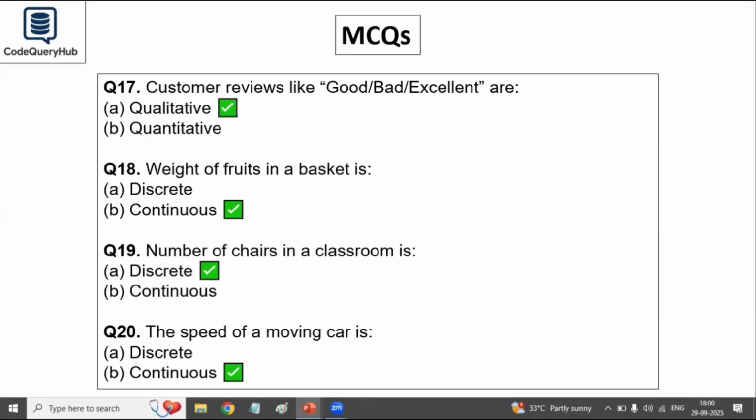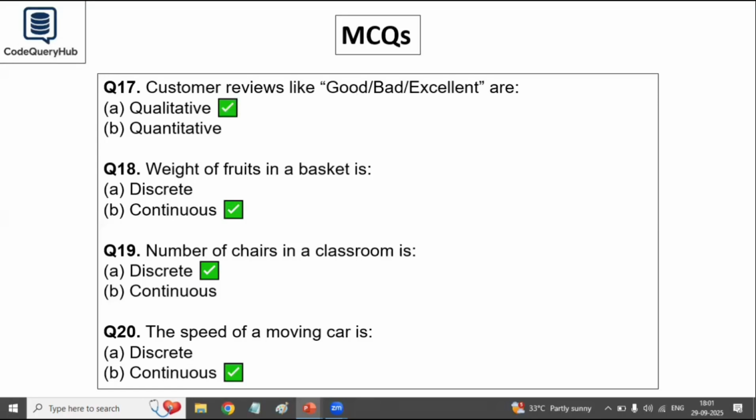So here are the final set of questions. Customer reviews like good, bad, excellent are qualitative or quantitative? These are qualitative data since they describe opinions. Weight of fruits in a basket is discrete or continuous? It is continuous data, because the weight can be in decimals like 1.2 kg, 1.35 kg, and so on.